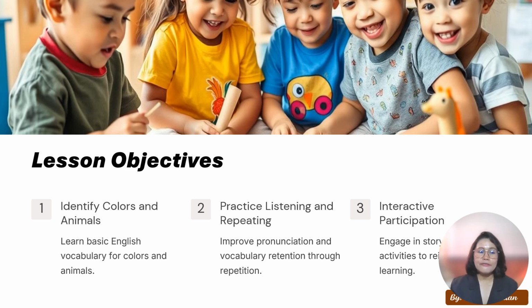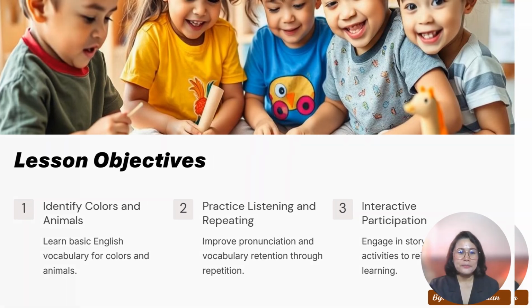First, they can identify colors and animals, so they can learn the basic English vocabulary for colors and animals. Next, practice listening and repeating, so it can improve the pronunciation and vocabulary retention through repetition. And last would be the interactive participation, so the students will be engaged in story activities to reinforce learning.